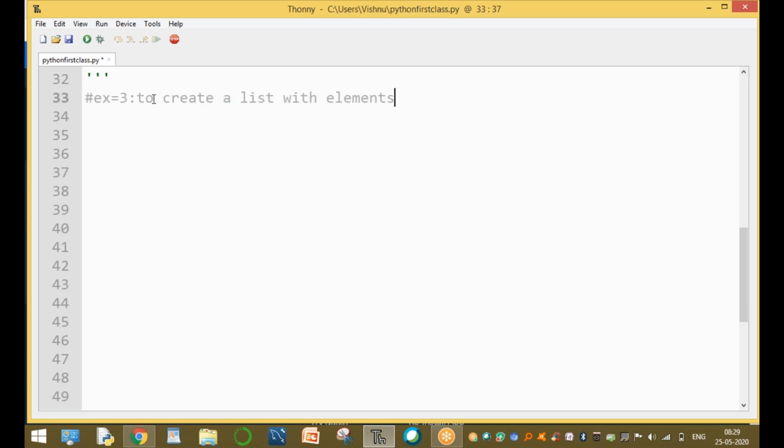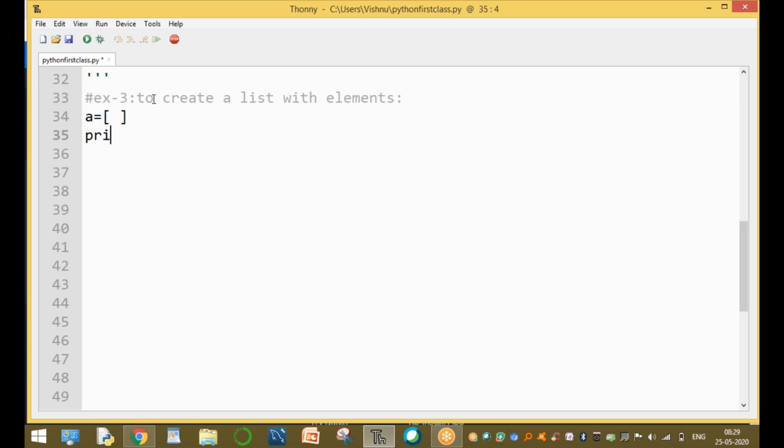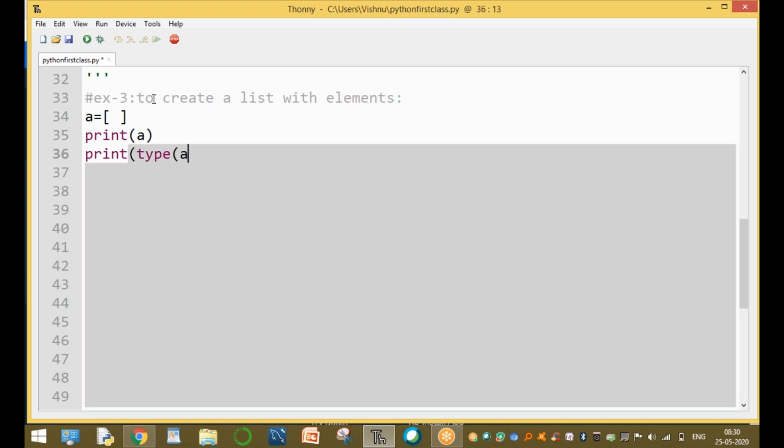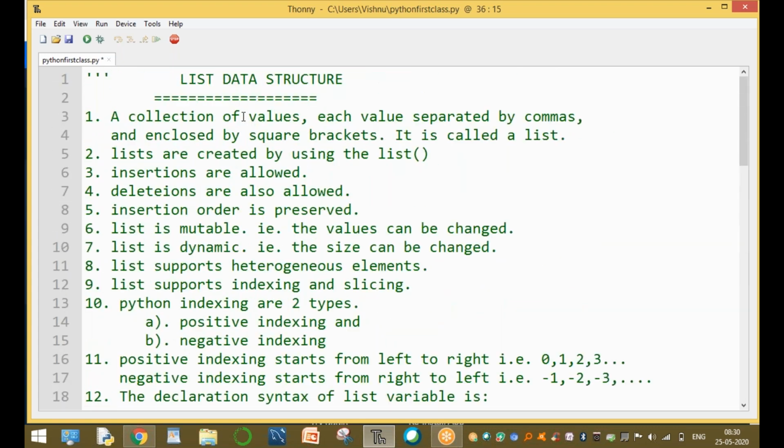How to create a list with elements? Now example 3 is to create a list with elements. A equal to, with elements. Print of A and type of A. What is a list? A collection of values. Each value is separated by commas and enclosed by square brackets.